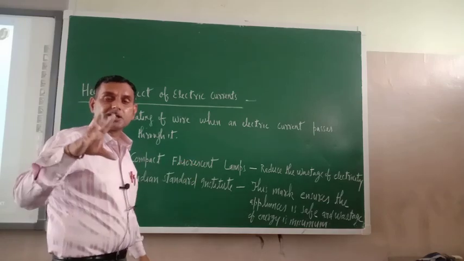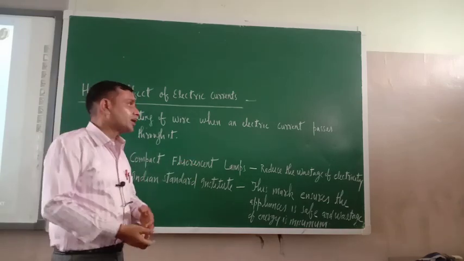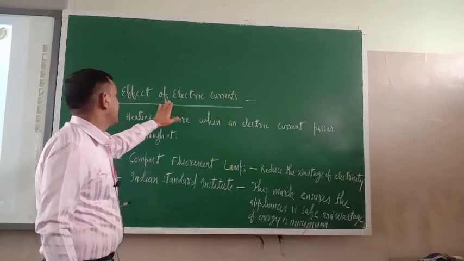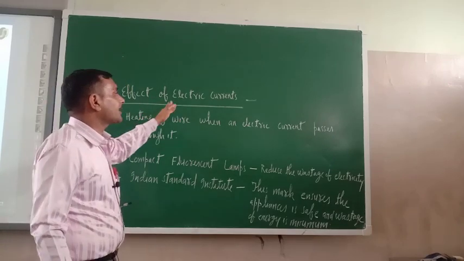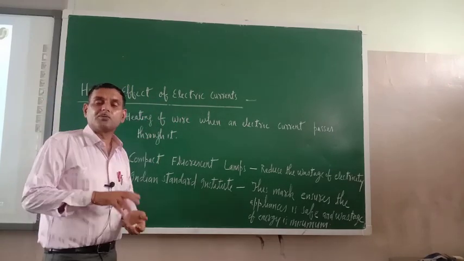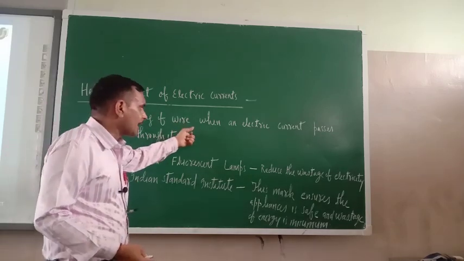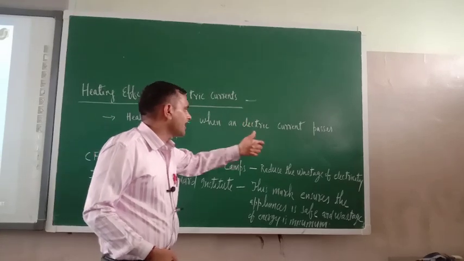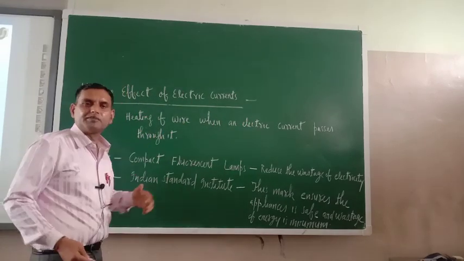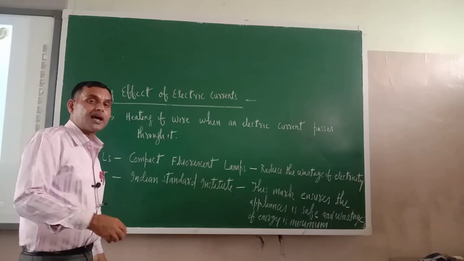All these examples which I have given belong to the heating effect of electric current. So what is the meaning of heating effect of electric current? Heating of wire when an electric current passes through it. This effect is known as the heating effect of electric current.